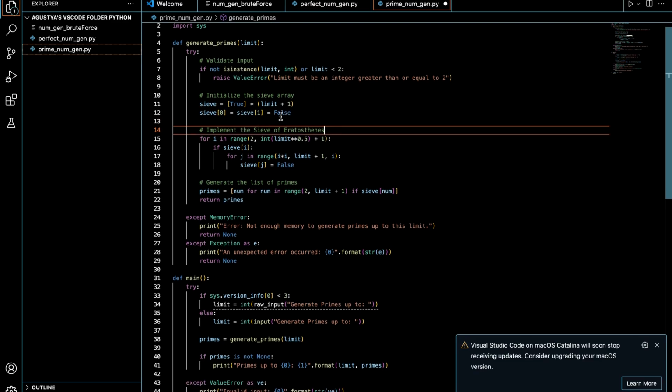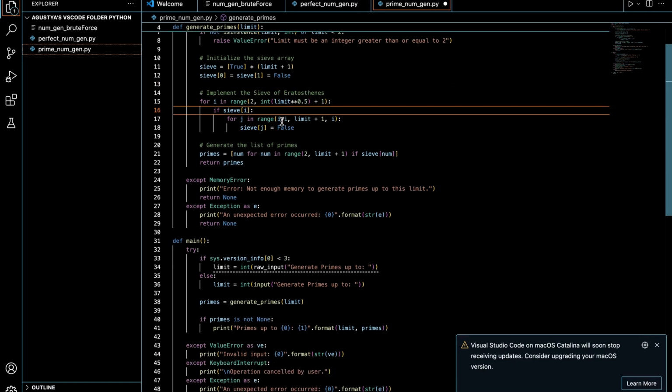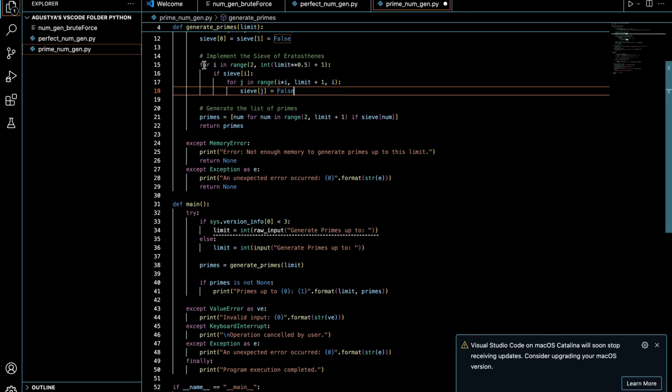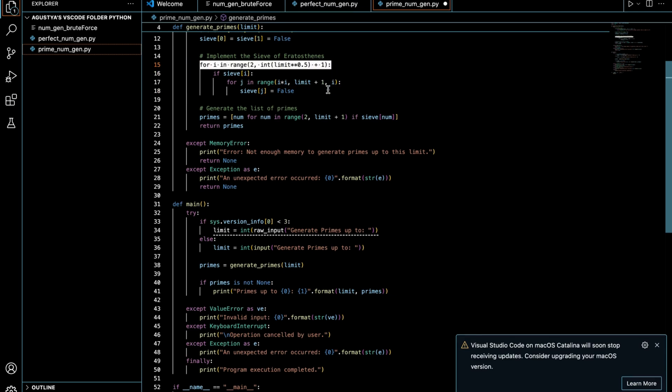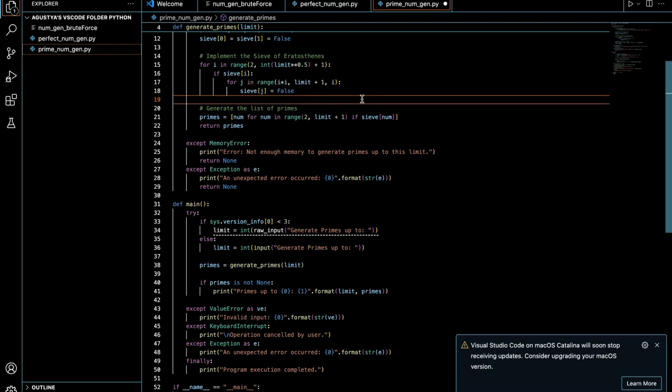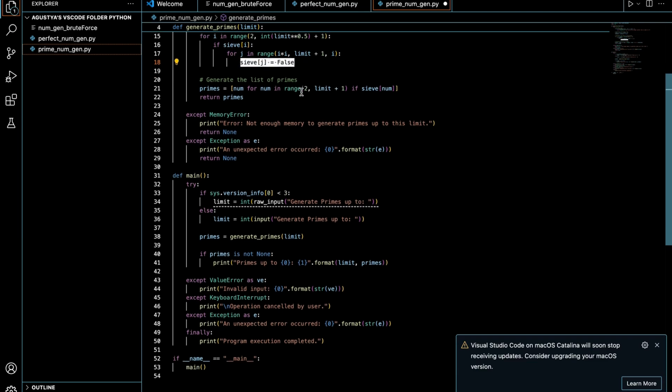So that puts a bunch of logic, which starts to get confusing when you go way too far into it. Then it implements the Sieve of Eratosthenes. Yeah, that word, it took me a long time to Google and find that, so I'm not going to try and do that again. So it's going to do all this. And then it's going to have an if statement: if sieve[i], for j in range(i times i, limit plus 1, i), set sieve[j] equals False.